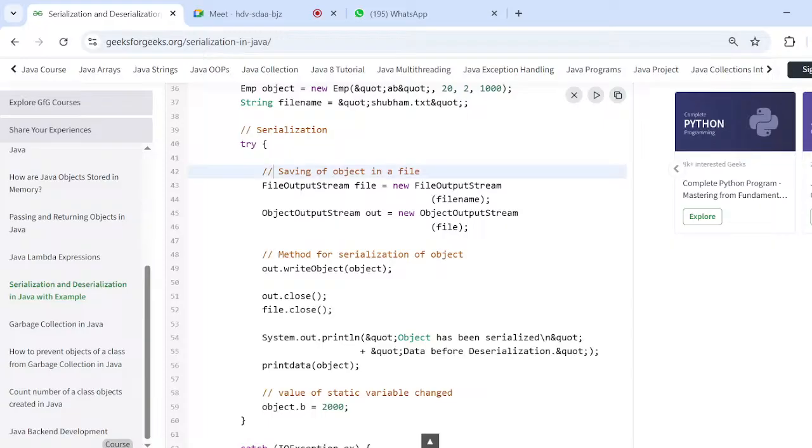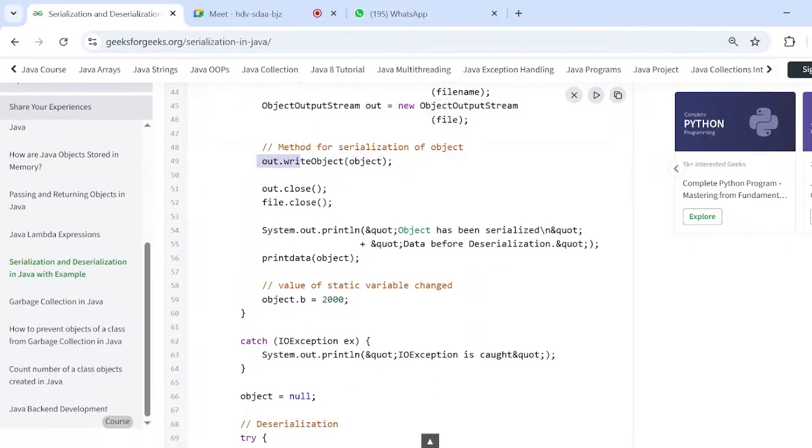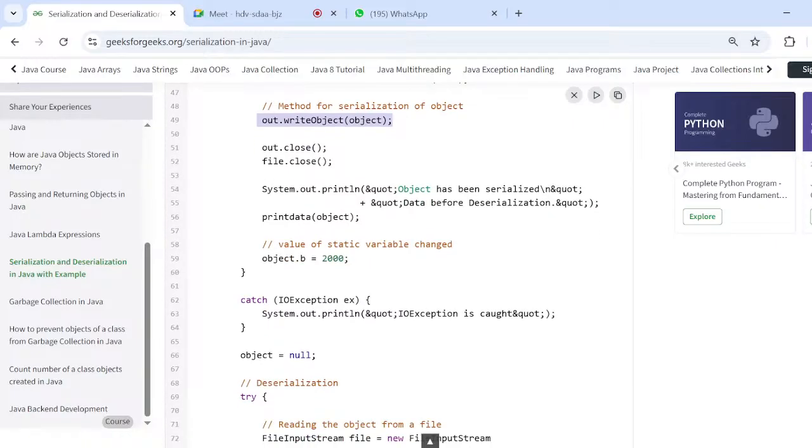Serialization means saving object data in a file. How are they saving it? There are two classes, FileOutputStream and ObjectOutputStream. Here we need to give the file name, and there is a method, writeObject, to which we need to give the object.